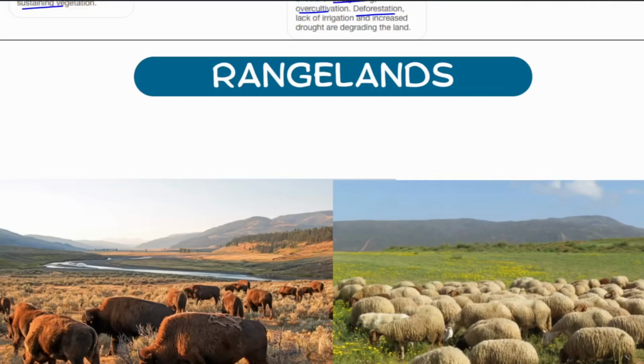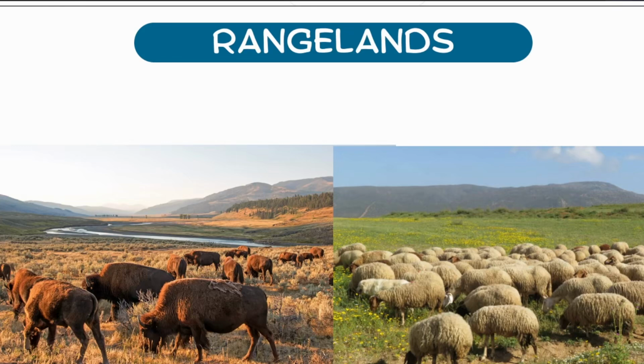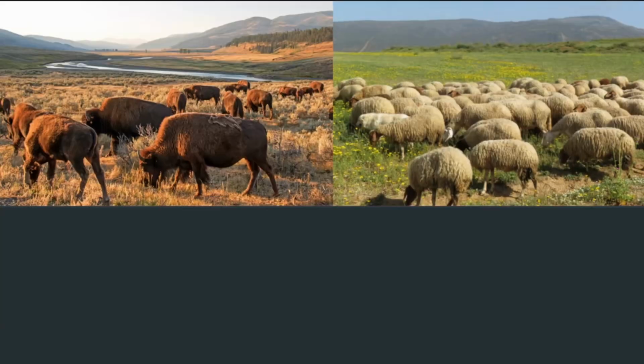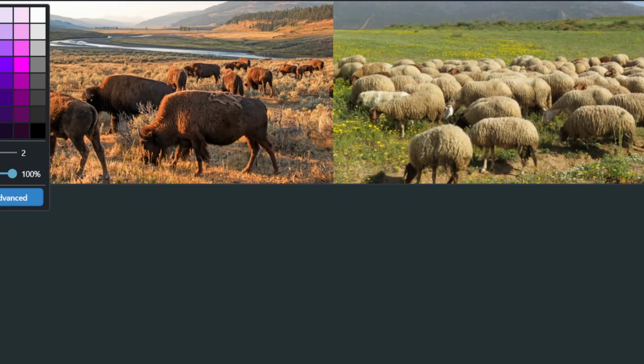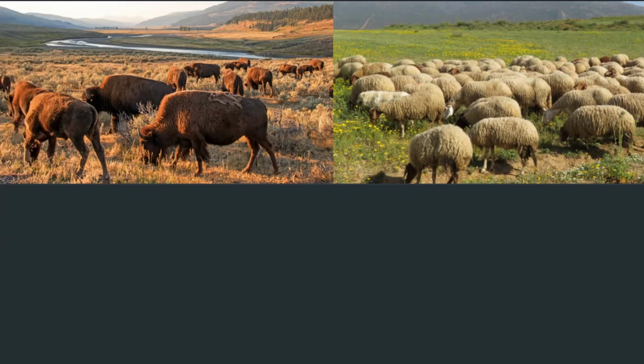All right, now let's come to the next part: what are rangelands? Why are they so important, and why does the UNCCD report say that they are being degraded? So what are rangelands first of all? Let's see this here, in the context of these images only. Let me change the pen color. All right, this looks good. So the UNCCD report defines rangelands.